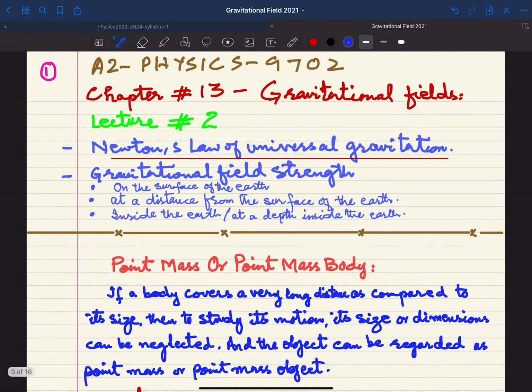Assalamu alaikum dear students. This is A2 Physics 9702, and in this lecture, which is basically lecture number 2 of the series, the chapter is gravitational field, and the chapter number is 13. In this lecture, we will focus on these 2 points: Newton's law of universal gravitation and gravitational field strength. A little bit about the gravitational field strength we have already discussed in the first lecture, but here we will go into further details of the gravitational field strength.